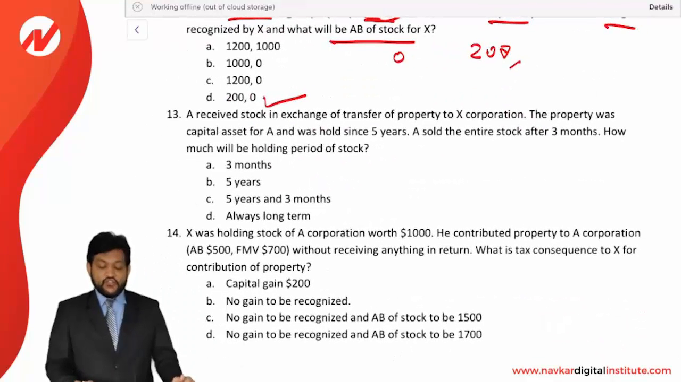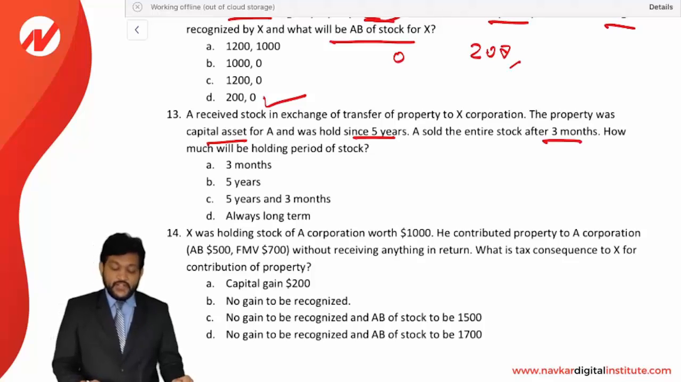Next, A received a stock in exchange of a transfer of property to X corporation. The property was a capital asset for A and was held for 5 years. A sold the entire stock after 3 months. How much will be the holding period of the stock?